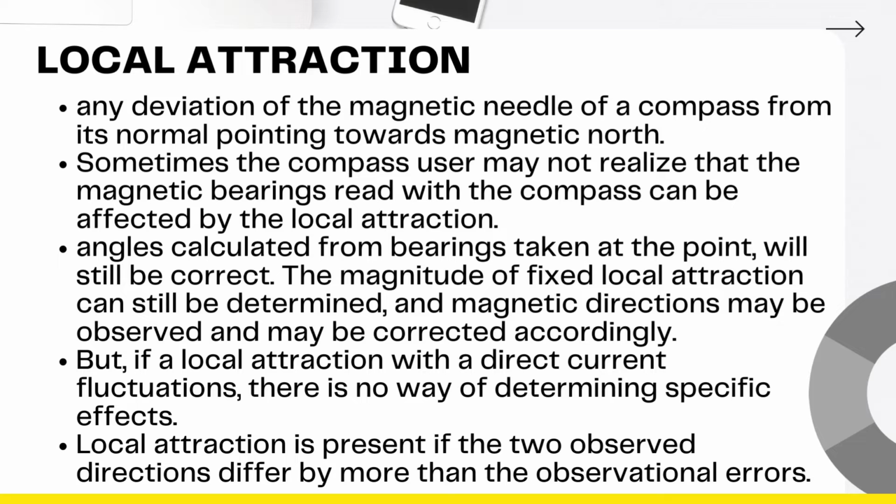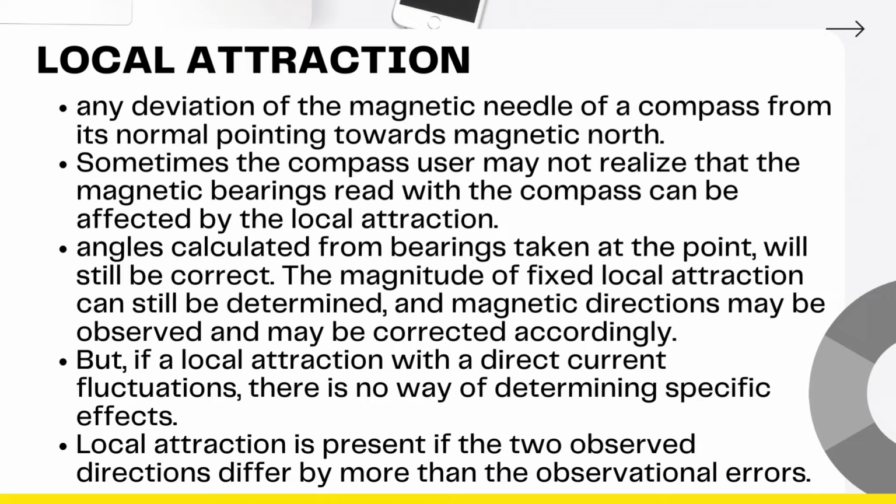Next is local attraction. Local attraction is any deviation of the magnetic needle of a compass from its normal pointing towards magnetic north. Sometimes, the compass user may not realize that the magnetic bearings read with the compass can be affected by the local attraction. In some localities, particularly in cities and in large excavation sites of iron ore deposits and steels, its effects are so pronounced that a magnetic compass could not be reliably employed for determining direction.